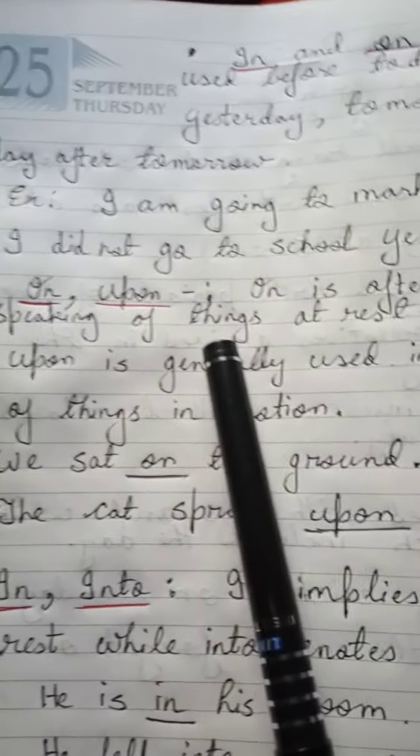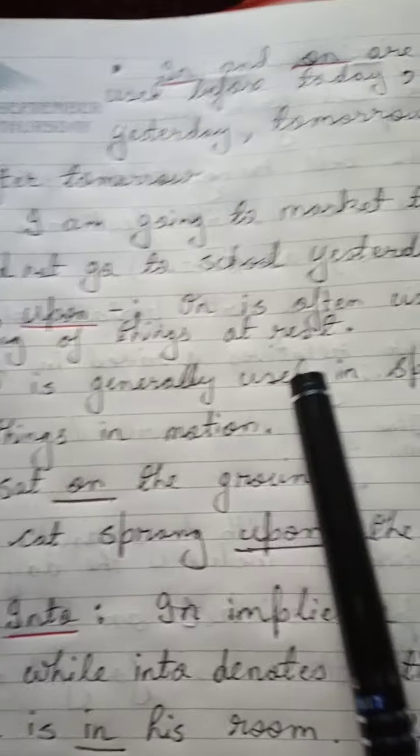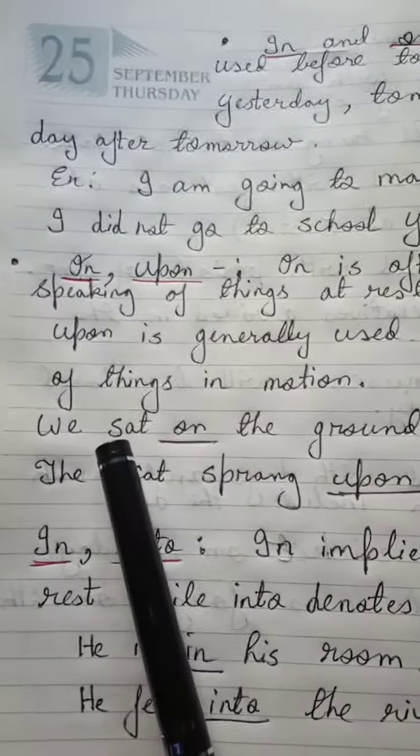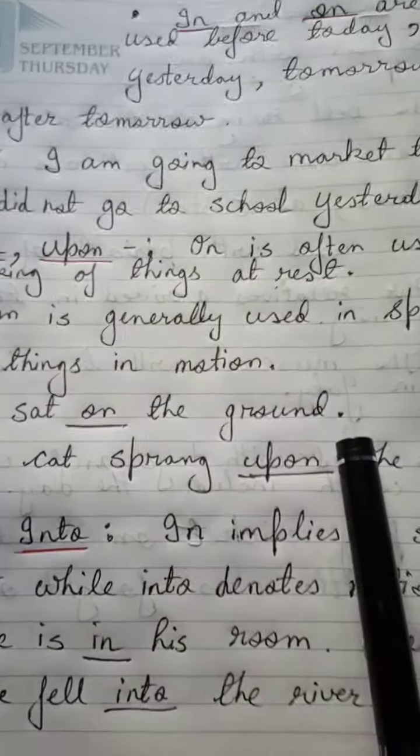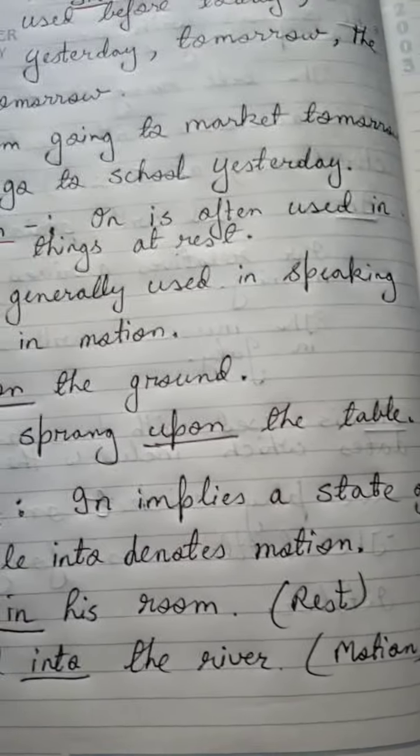And look, on and upon, the difference. On is often used in speaking of things at rest, and upon is generally used in speaking of things in motion. For example, we sat on the ground, resting position, on. The cat sprang upon the table, motion, therefore upon.